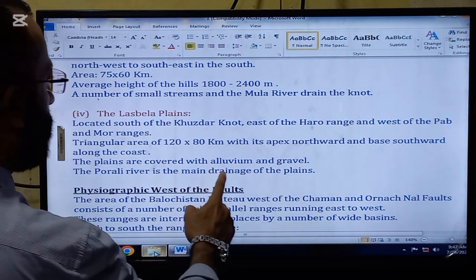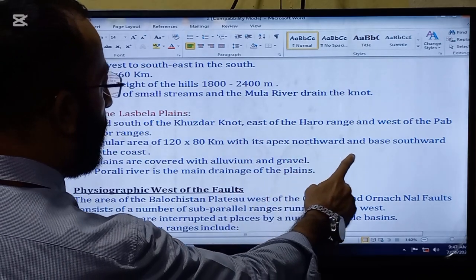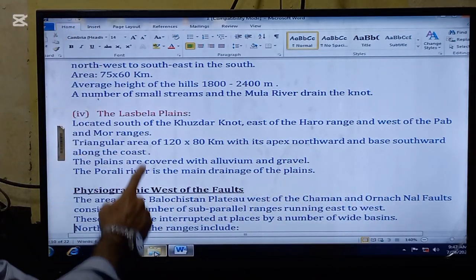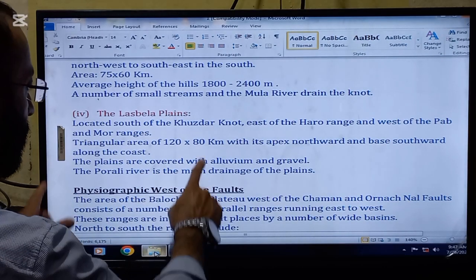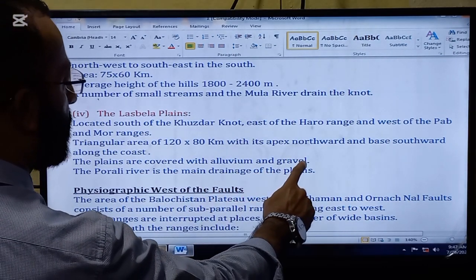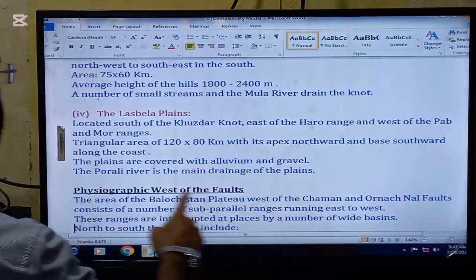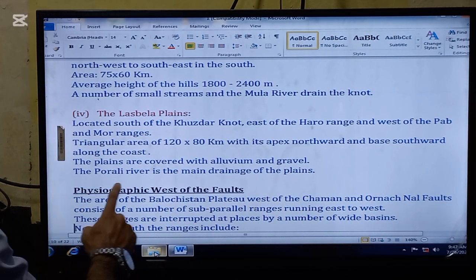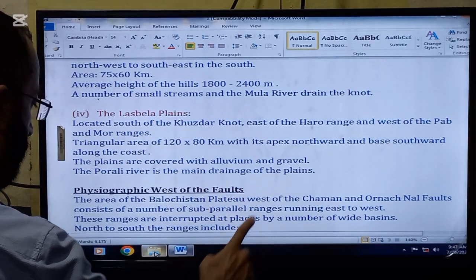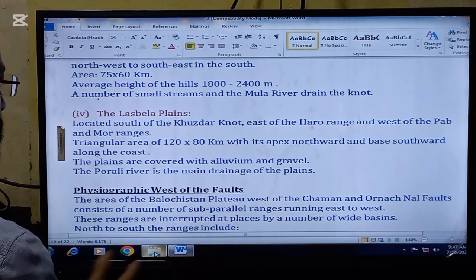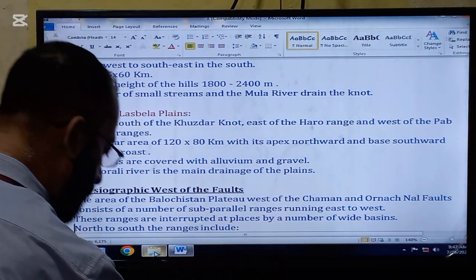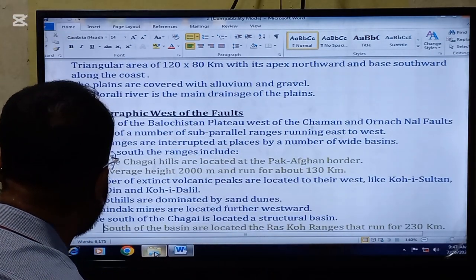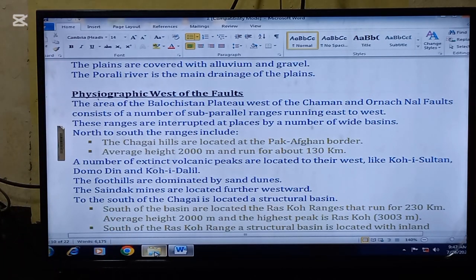Located south of the Khuzdar Knot, east of the Haro Range, and west of the Pab and Mor ranges. Triangular area of 120 by 80 kilometers, so another big area, with its apex northward and base southward along the coast. The plains are covered with alluvium and gravel, so these are very precious plains. The Porali River is the main drainage of the plains. The next thing that we are going to read is the physiography west of the faults.